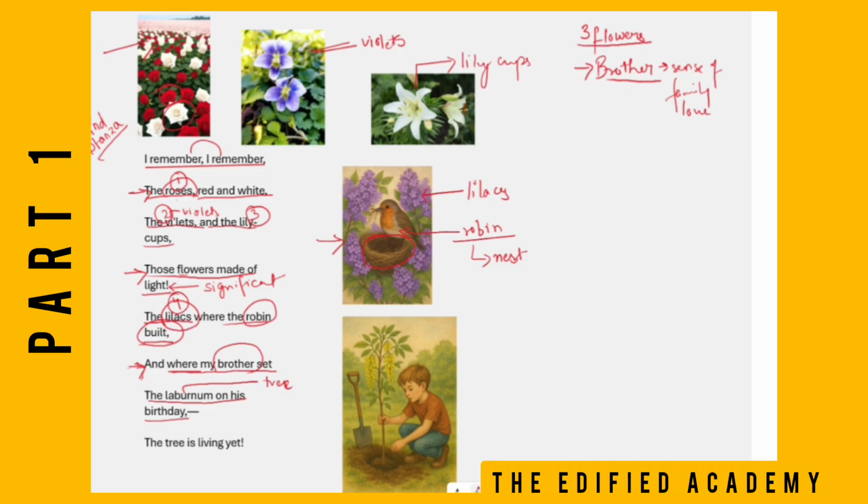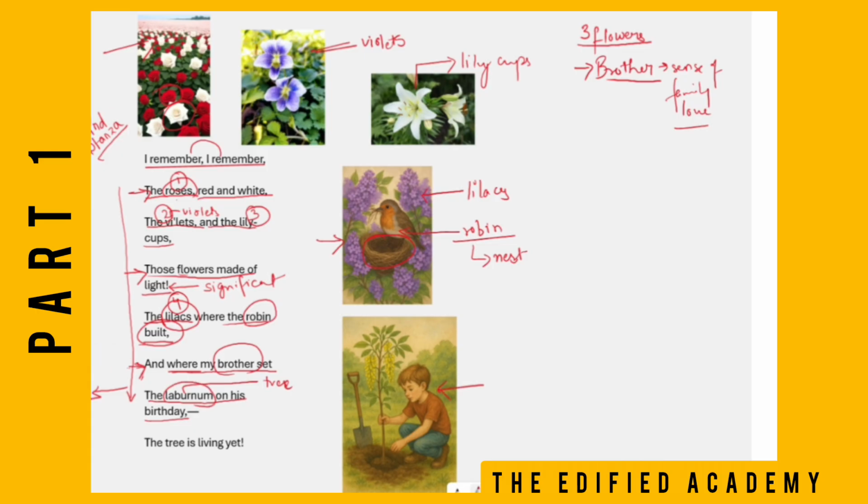Okay. So children, in the beginning of the stanza, the poet was again in the phase of nostalgia, and as we are coming to the end, you can see again he is in the mood of despair. So he is again remembering his brother, and he remembers that place, that laburnum tree.